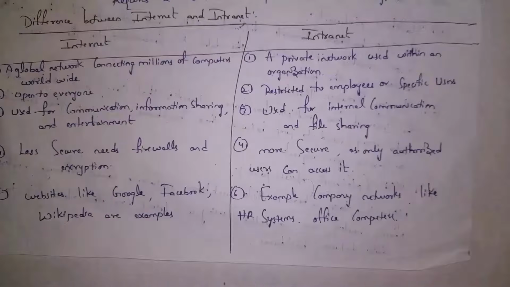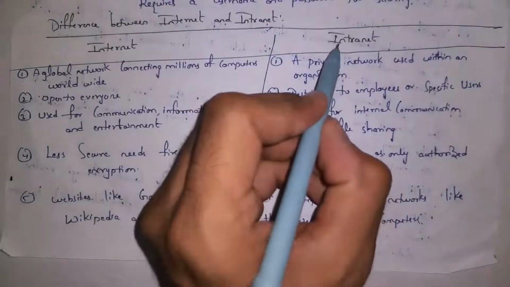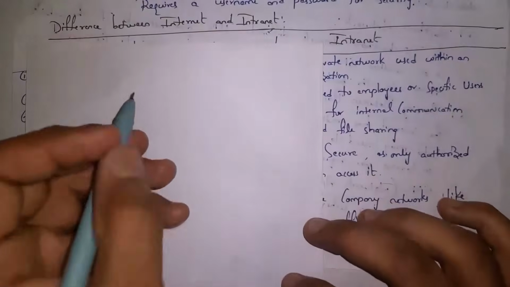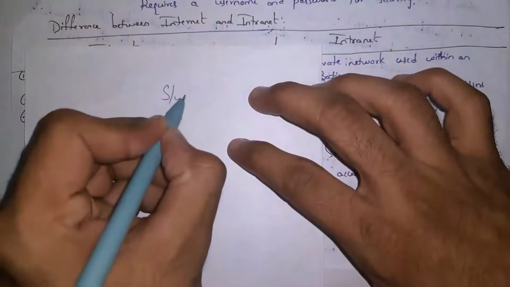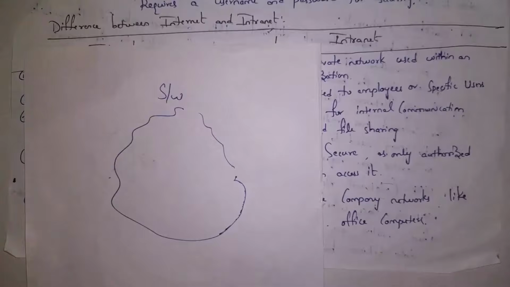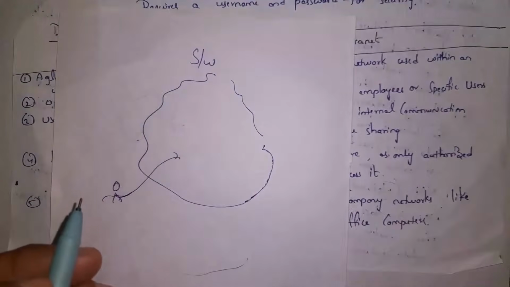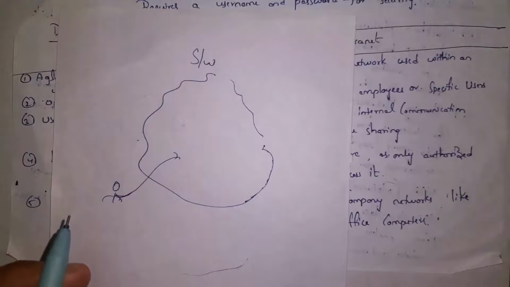Next I will explain the difference between Internet and Intranet. Guys, before this, you need to know what an Intranet is. Guys, an Intranet is a private network. For example, there is a software company. This company established one separate network and only employees of this company can connect to it. Outside people cannot connect to this network. So this is a private network. Private means only company employees can access that network.